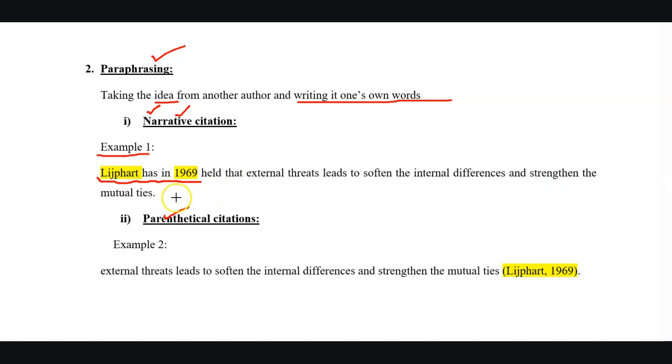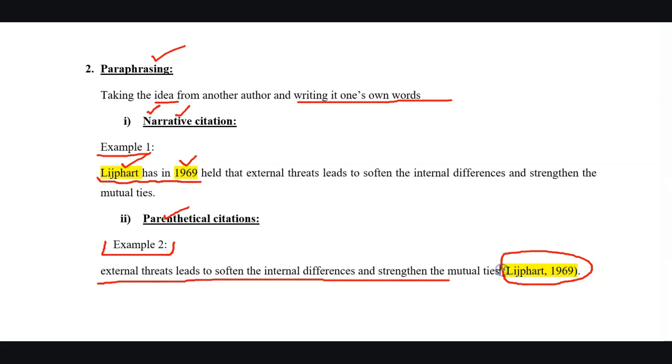Here we have written this information in our own words, and we have included the author name and publication year in our own narrative. We have given due credit to the author named Lippard, and we have given information about the year of publication of the article written by him. The second method is parenthetical citation. In this method, we don't integrate the article information in our own words. Like here in this second example, we only express the idea given by an author in our own text, and then we are required to provide the information about author and publication year within the parentheses.